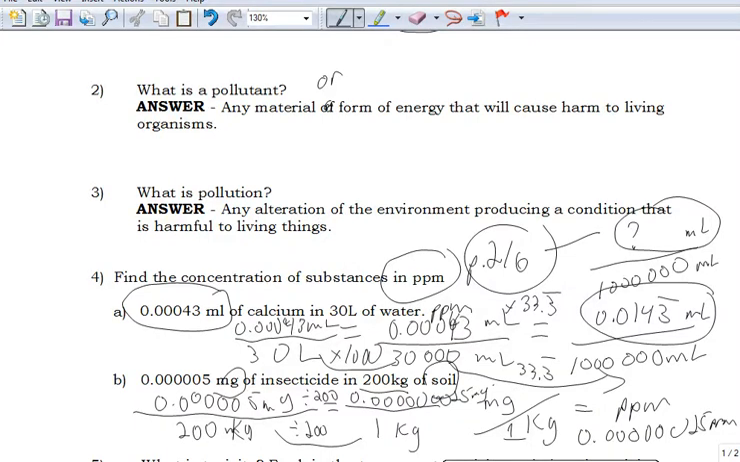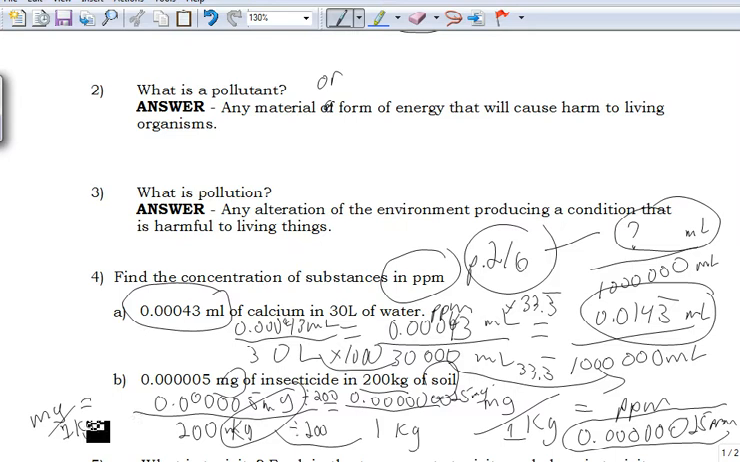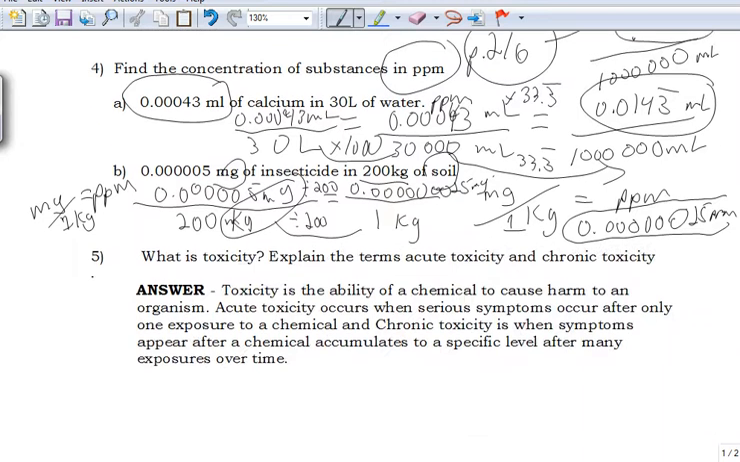So welcome back. I just finished doing this question where there are 6 zeros, so it's 0.000000025 ppm. Again, if we convert this into a milligram per kilogram, a milligram over 1 kilogram is equivalent to a part per million. Let's keep going.